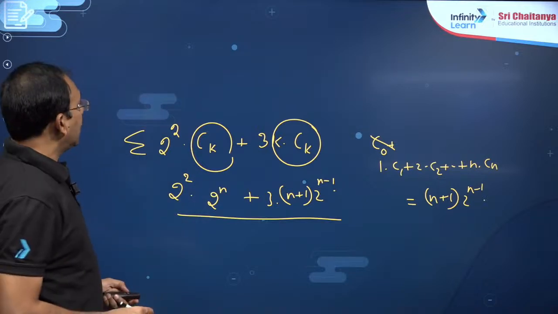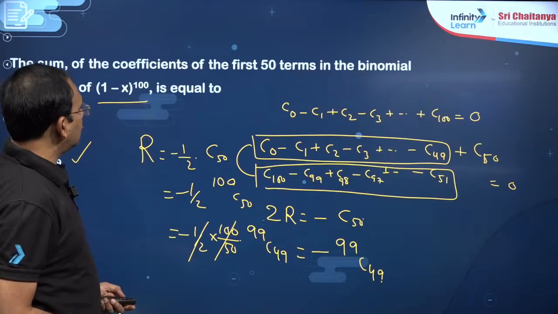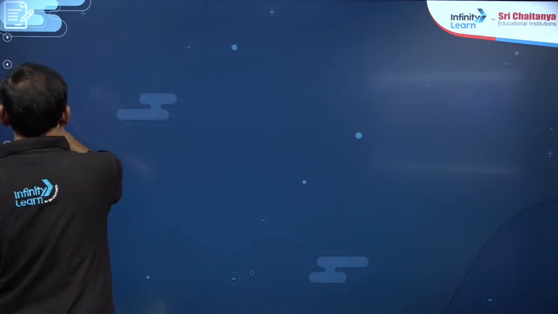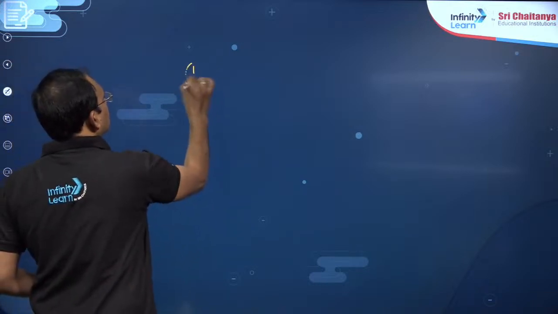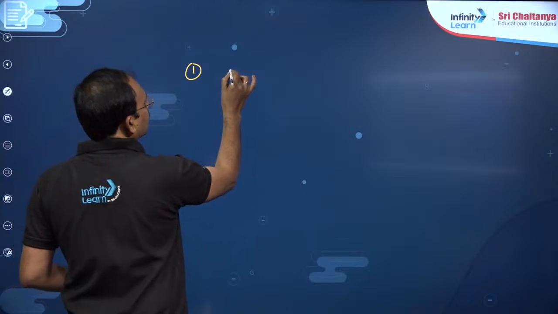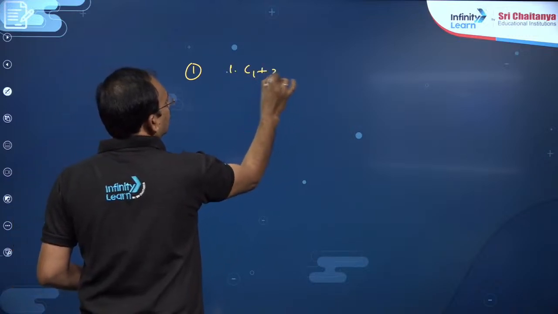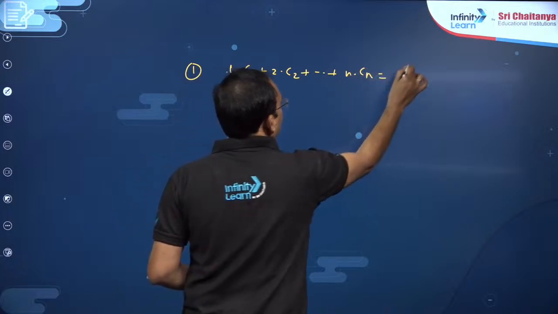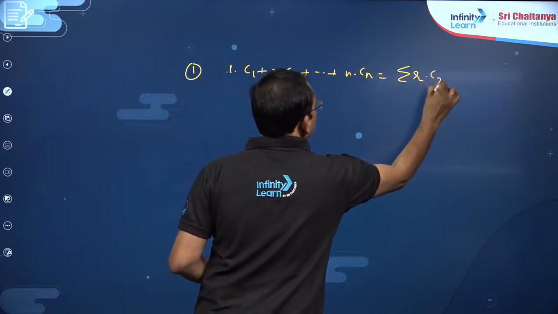My point is, in the binomial coefficients, there are many questions, dear students, but of those, only a few are important, few are getting reflected. Let me recall those, dear students. That is derivative based, that is 1 into C1 plus 2 into C2 plus and so on n into Cn. We can say sigma r into Cr.